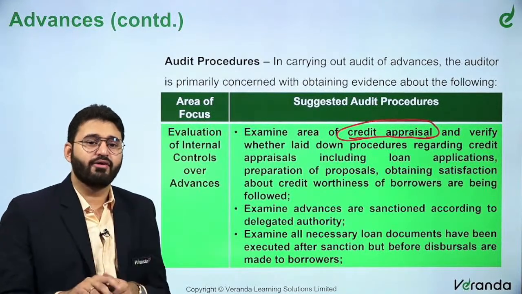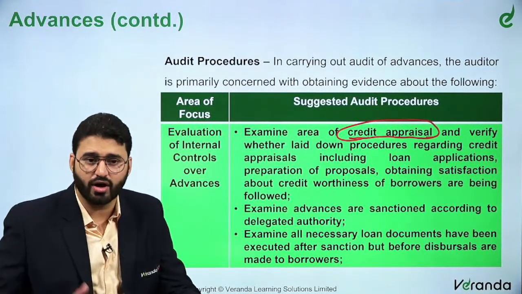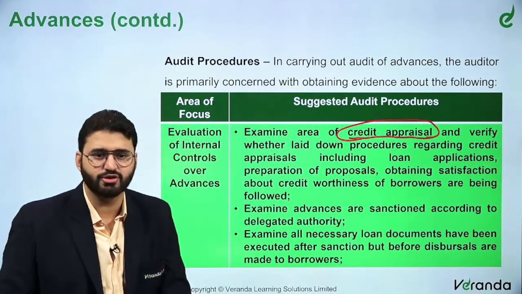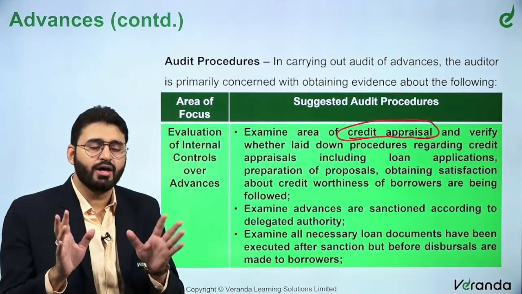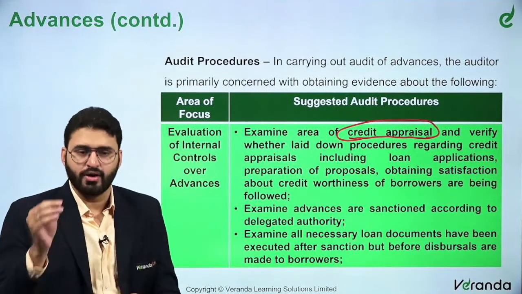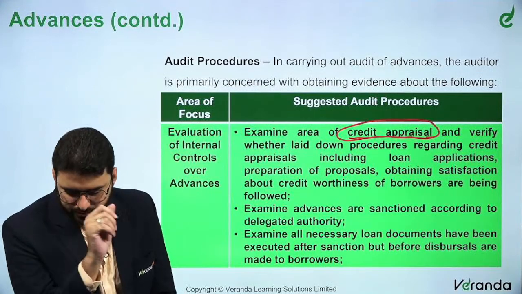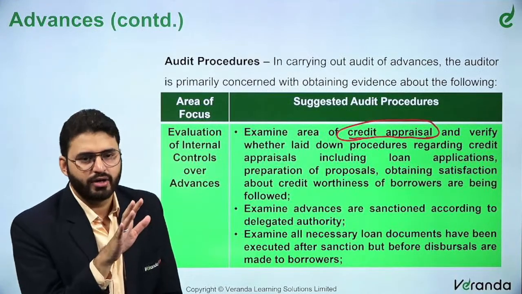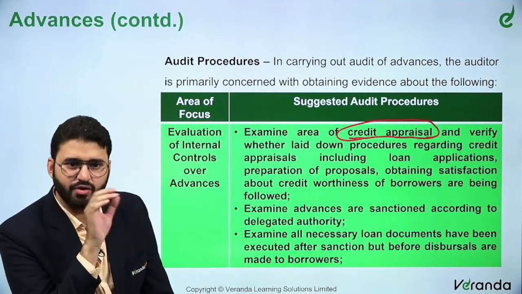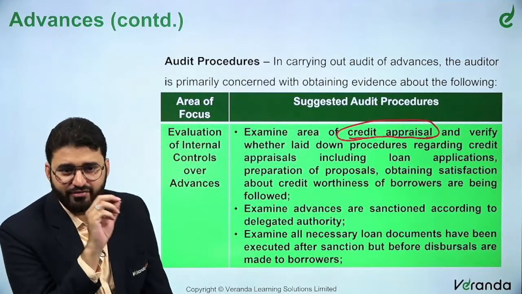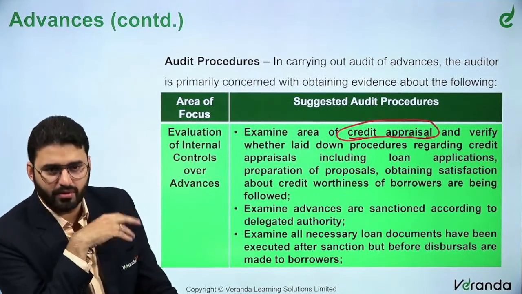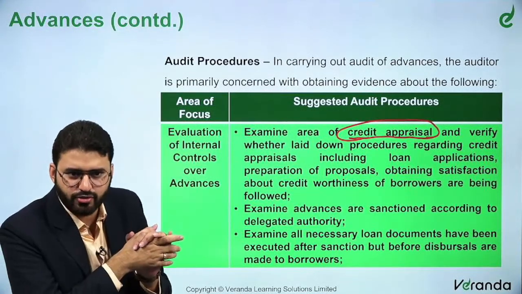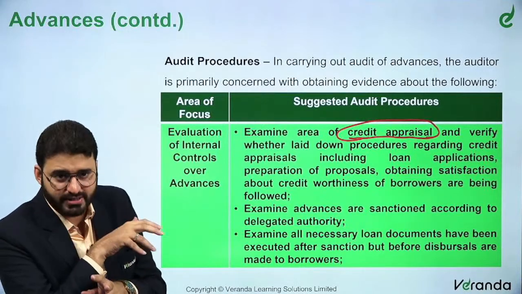So very important, before a banker starts giving loans, and that's how all the frauds happen, right? Bankers give loans without properly checking the credit worthiness of the borrower. Most of the frauds that are happening, or have happened, are because of not properly checking the credit worthiness of the borrower. So there should be absolute internal controls over this. This is one of the most important areas which every bank needs to focus on, right? Now, as the government is also becoming a little more stringent, the Reserve Bank is also becoming a little more stringent with respect to this, right?